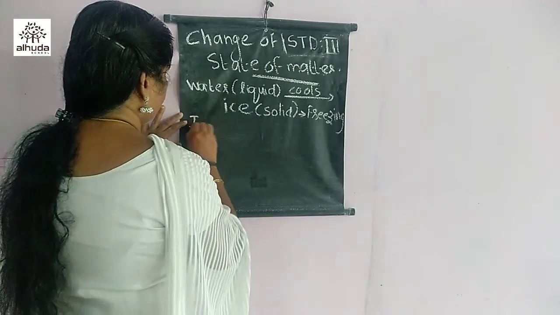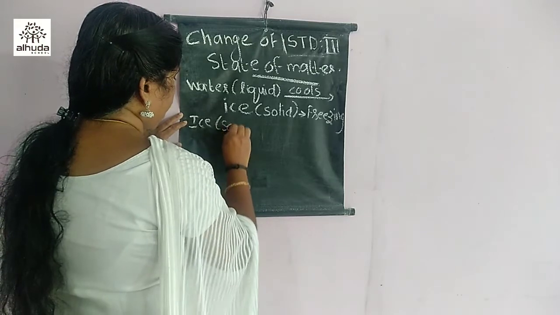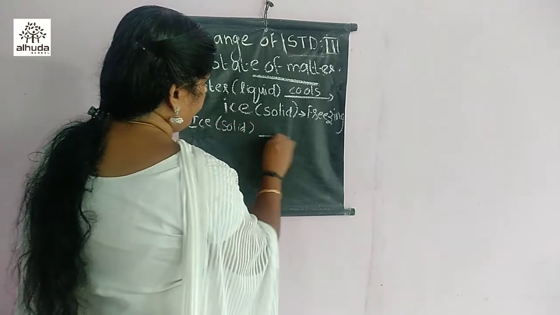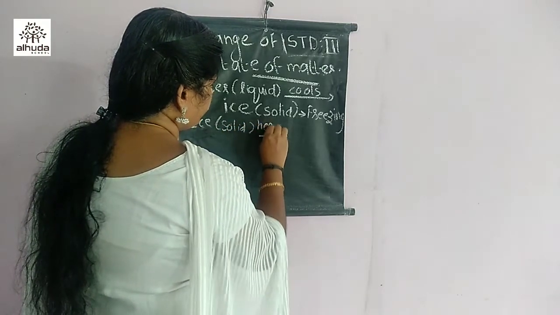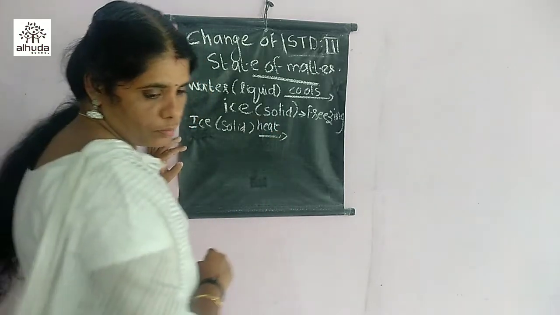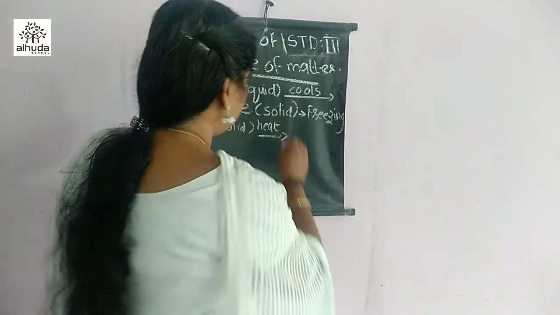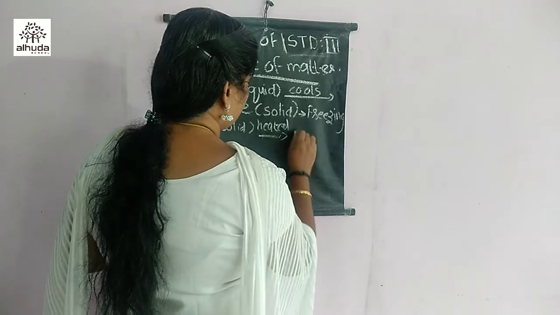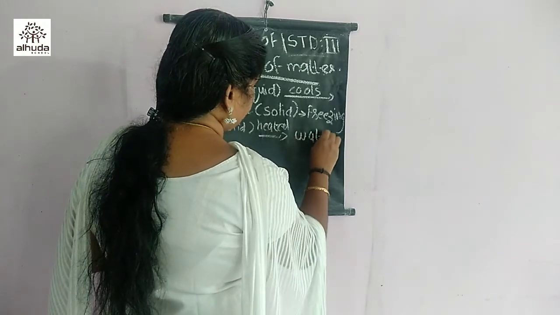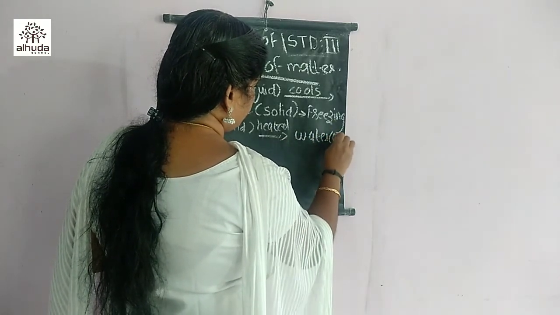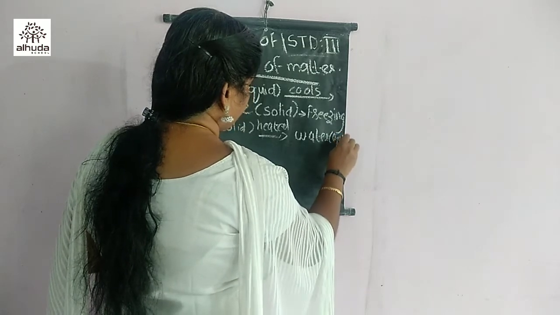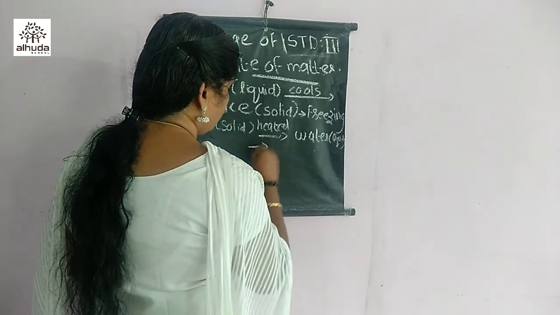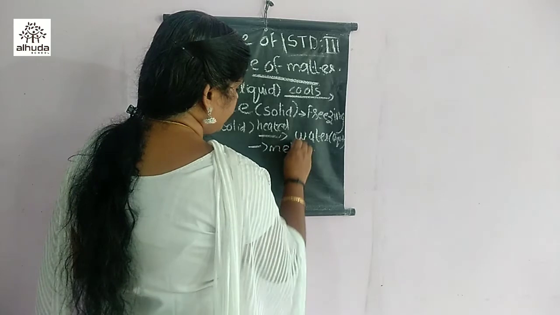Ice, that is solid form, when heated, changes into water, liquid. We call it melting.